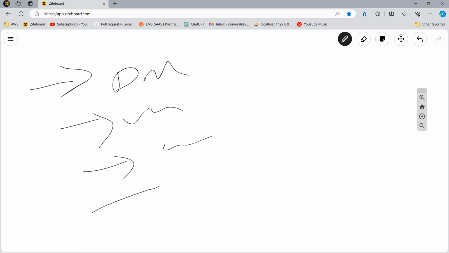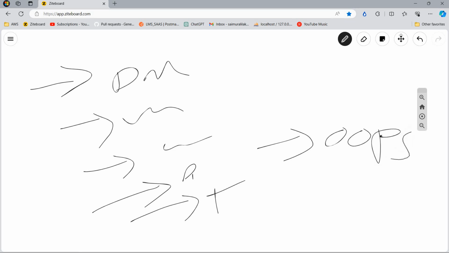There is a lot to learn in Python. Suppose we should know about data types, what are variables, what are conditional control flow statements, what are patterns, what are if-else conditions, and OOPS, what is OOPS. Python is such a language that supports OOPS concepts. That means it is an object-oriented programming language.